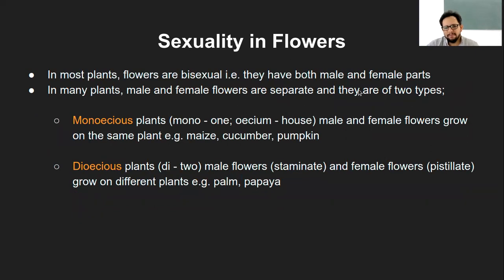So in most plants, the flowers are bisexual. That is the most common thing around us. They have both male and female parts, and in many plants, they can have male and female flowers separate. Those plants which have male and female flowers separate can be of two types, that is monoecious and dioecious.